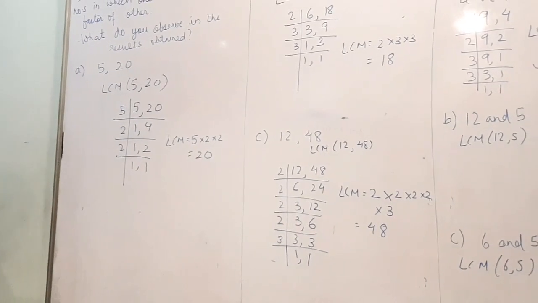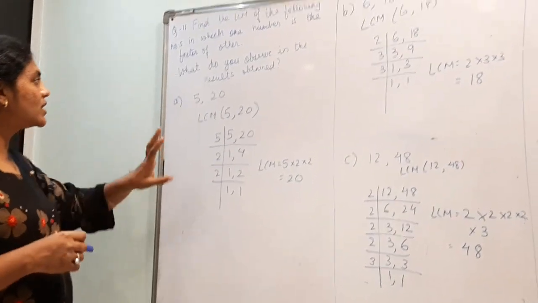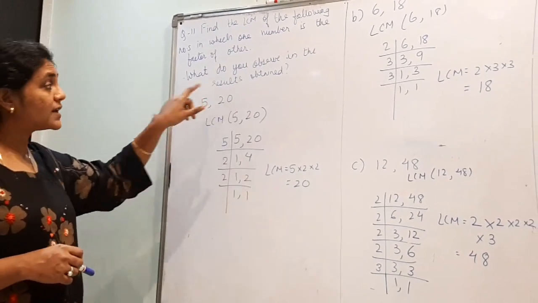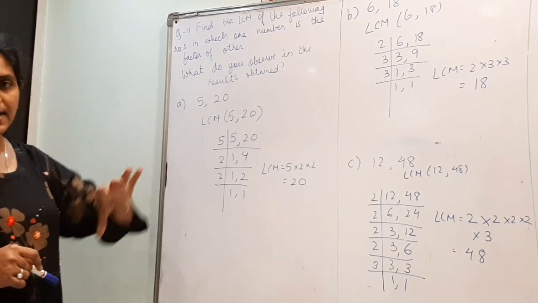So what you observe, when there are two numbers in which one number is the factor of the another, the larger number is the LCM.